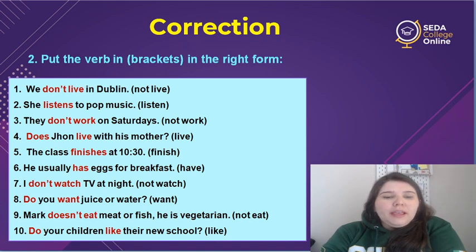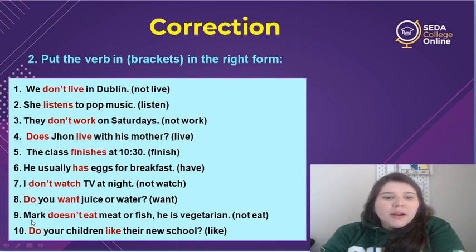6, he usually has eggs for breakfast. So the verb have for he becomes has. 7, I don't watch TV at night. So for I, the auxiliary verb is don't. 8, do you want juice or water? So do you want? If it's a question, we need the auxiliary do for you.